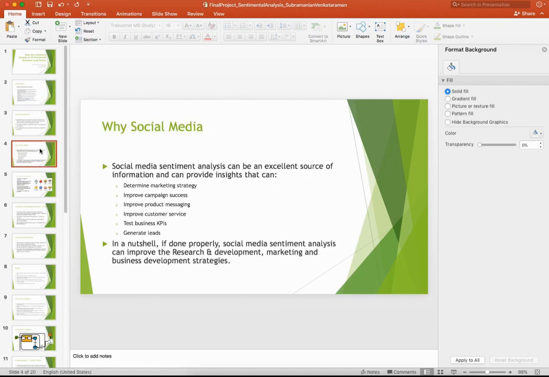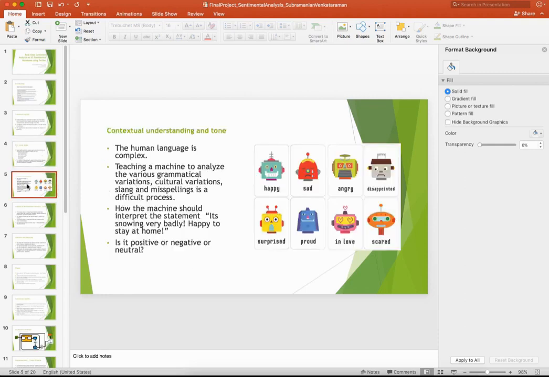Why social media? This is what we discussed right now. Social media analysis can be used for determining the marketing strategy, improving the campaign success, improving the product messaging, and improving the customer services. Generally, we are using machine learning programming, using Python or other tools.